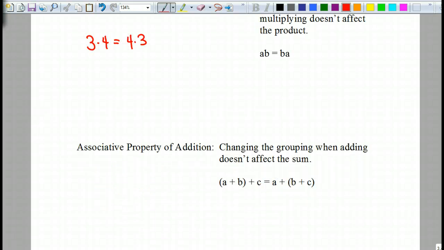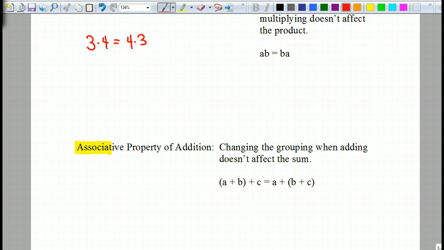Okay, so associative property is just basically saying that these numbers are not trading places, they're not moving, but the only thing that changes is who they are grouped with. So if you look at this first one, B is hanging out with A. It's grouped with A. But on the second one, B is with C instead. So you can really think of the base word in associative as associate, and which numbers are associating with which numbers.